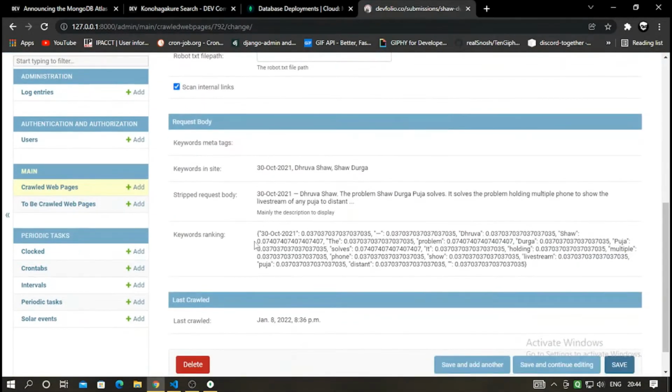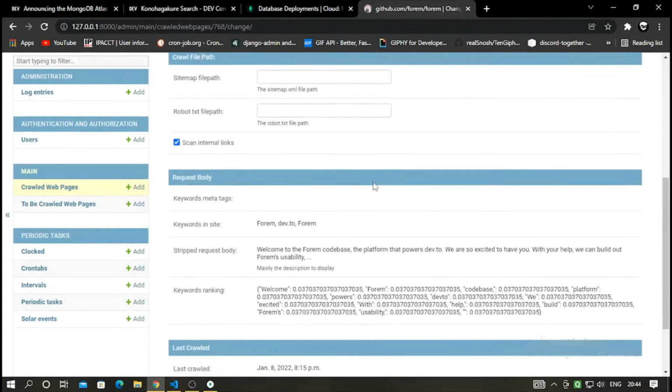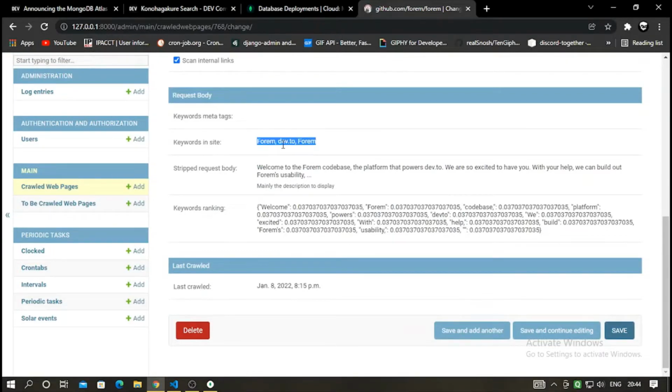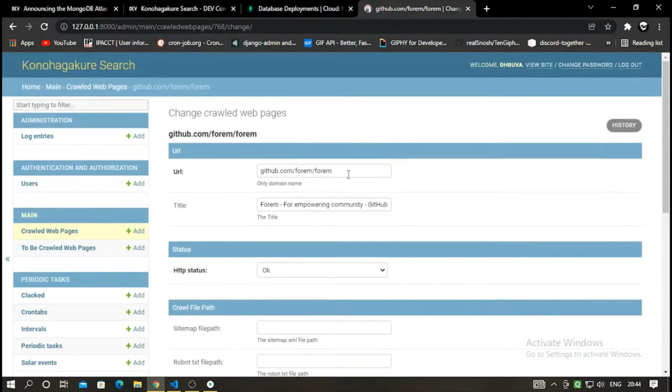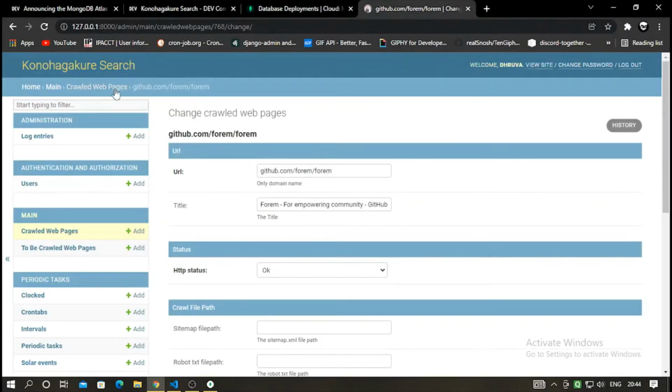So yeah, keywords ranking, stripped request body, last crawled. Since there were no meta tags and all, so it's empty. I'll go to another GitHub forum. Yeah, so stripped request body, keywords: these are the keywords that were extracted from the bodies, and these are the keywords ranking and all. URL, the actual title which is present here, and these are the to-be-crawled web pages.